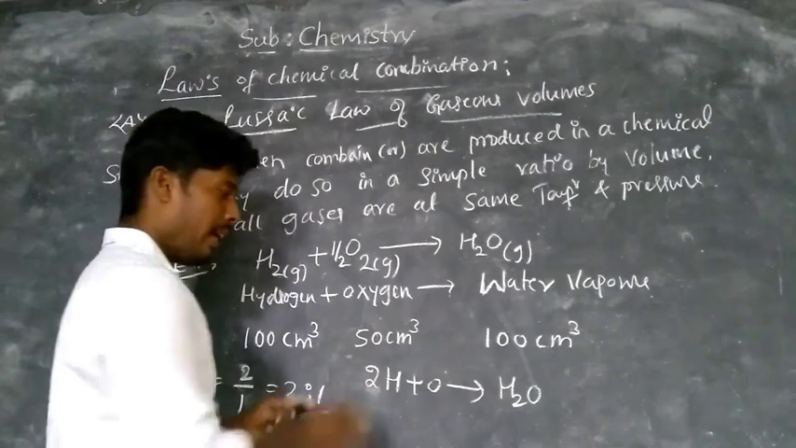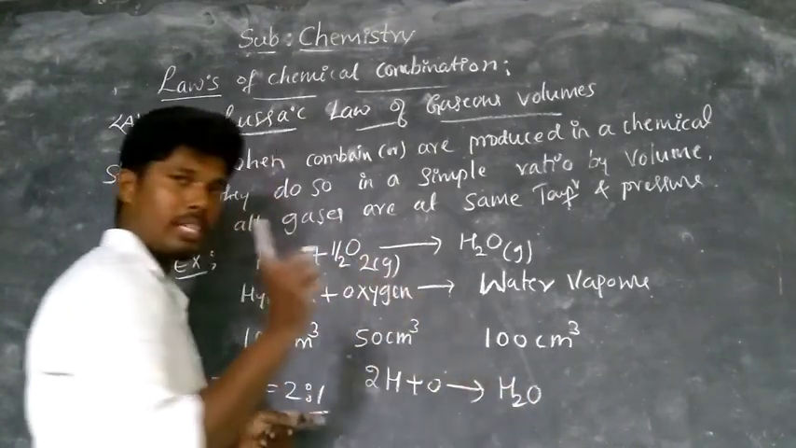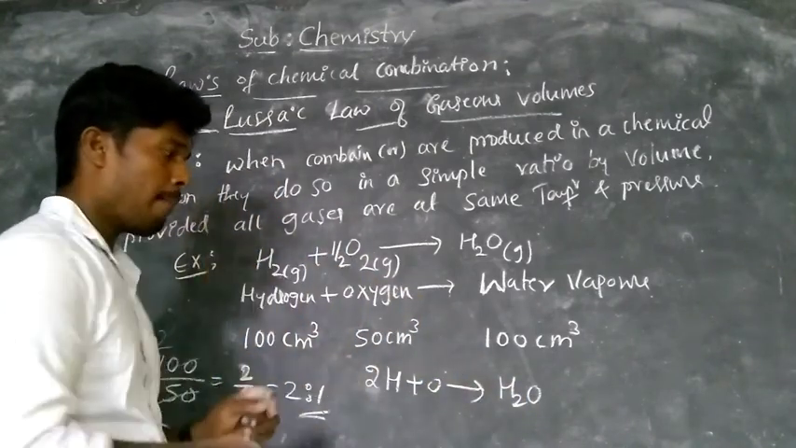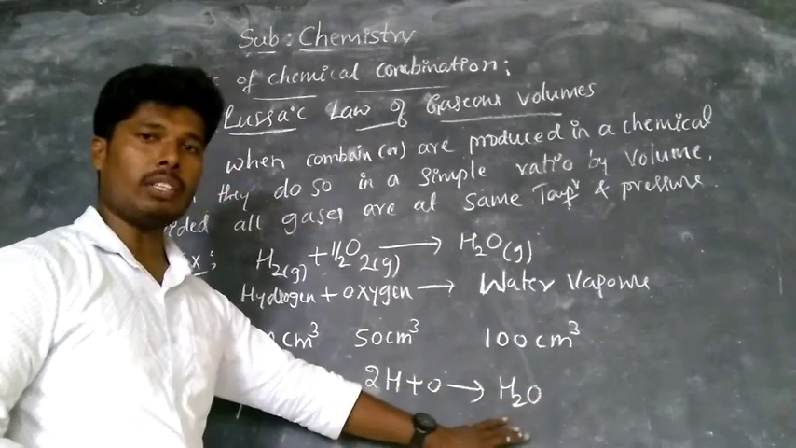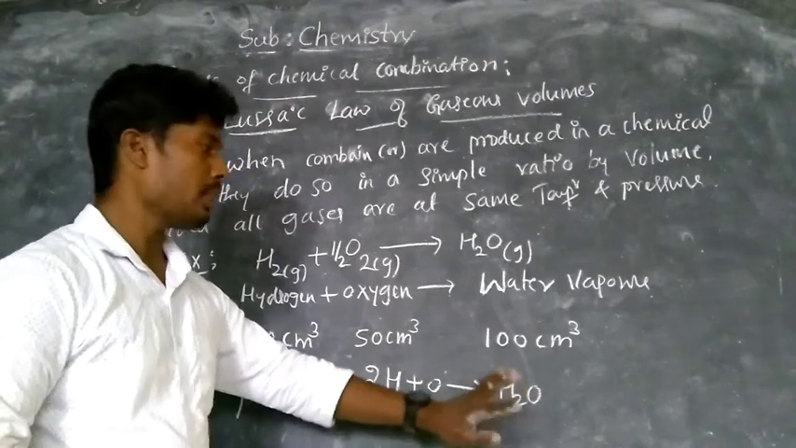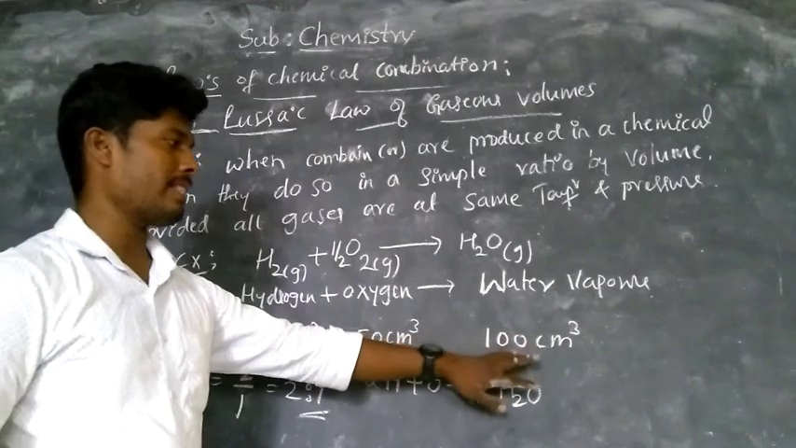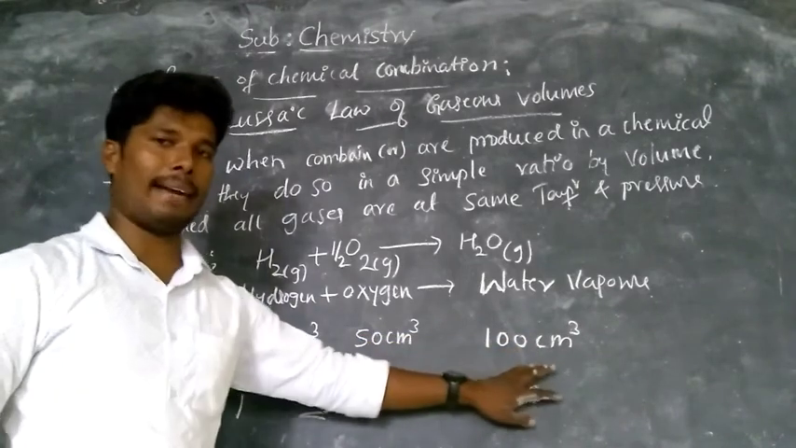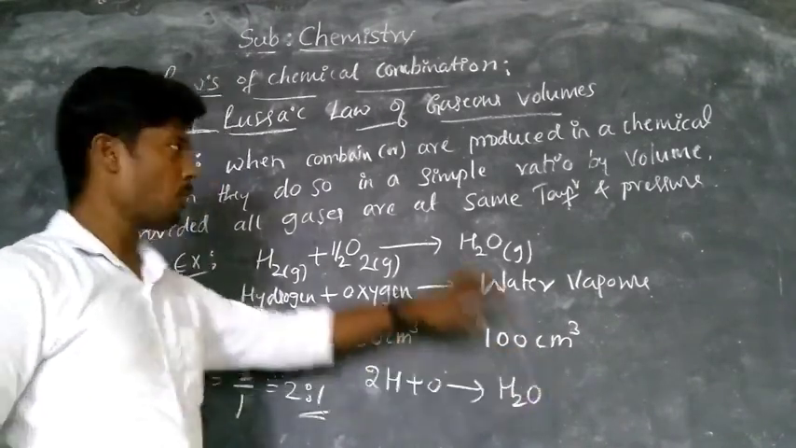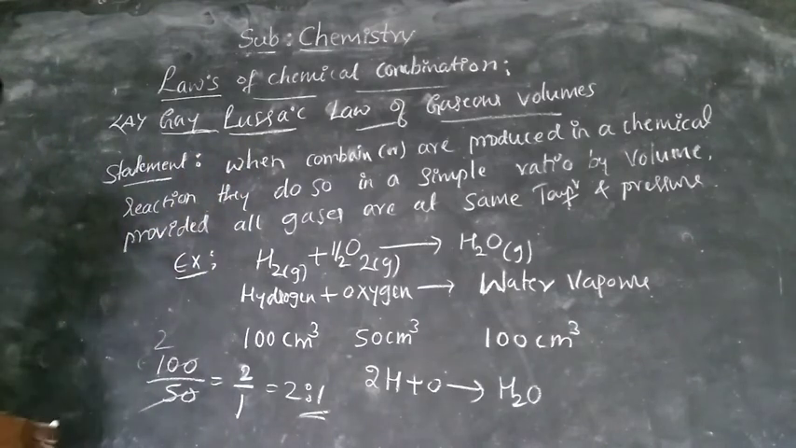H2O. Here the hydrogen is 2 and oxygen is 1. It means one oxygen can react with two hydrogens. Therefore, the volume of water is the same as the volume of hydrogen, in centimeter cube. That is what the Gay-Lussac law says.